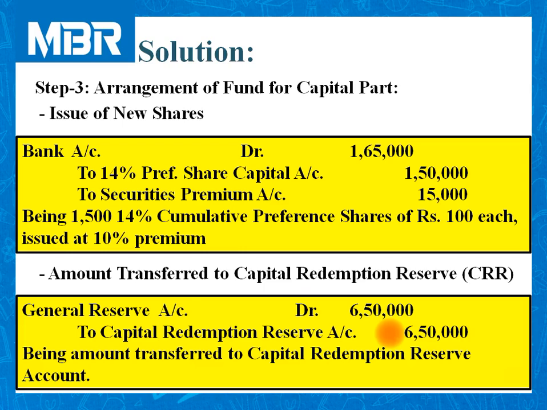The amount of general reserve is enough to meet the requirement of CRR. So we have transferred the entire fund from general reserve. Being amount transferred to capital redemption reserve. With these calculations and journal entries, our step number 3 comes to an end.